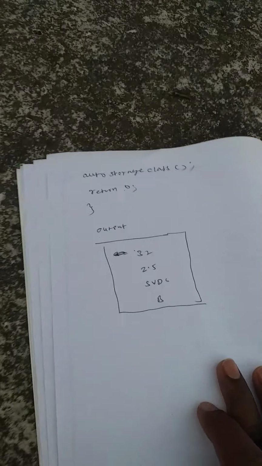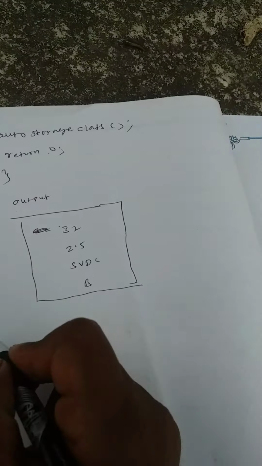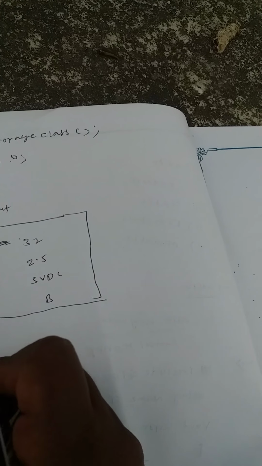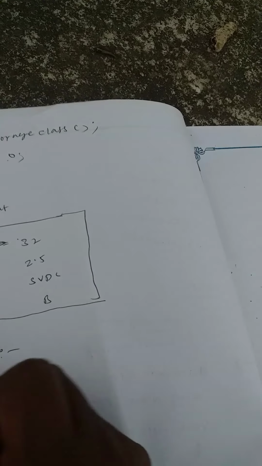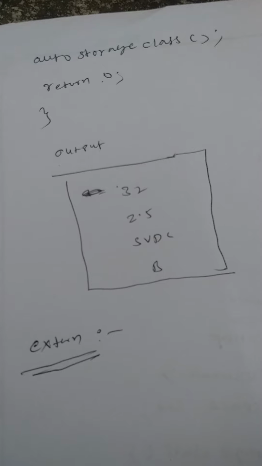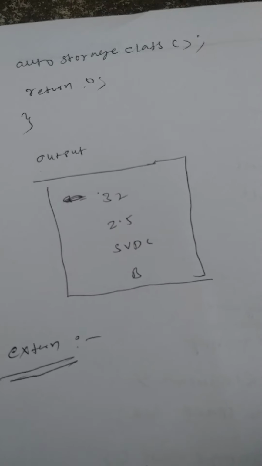And then next let us discuss extern. The external storage class is also called a global variable.